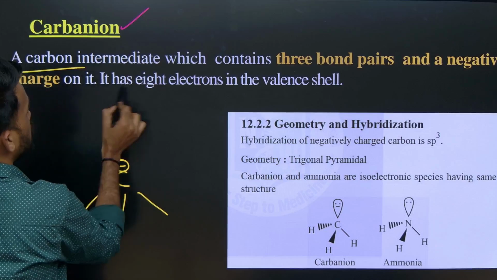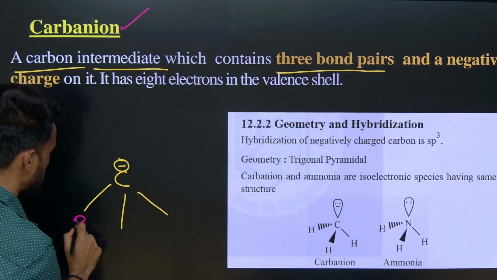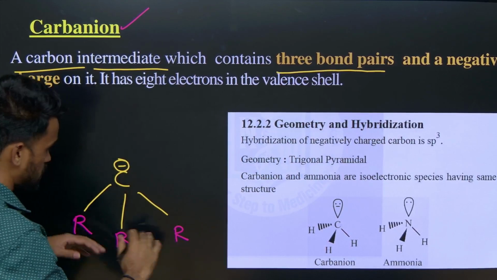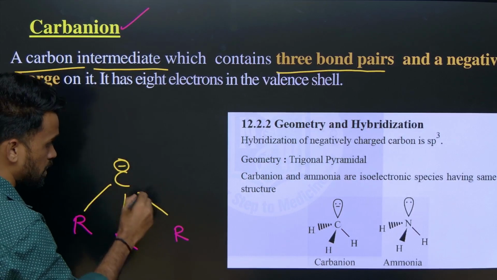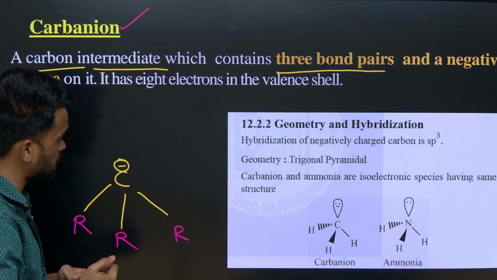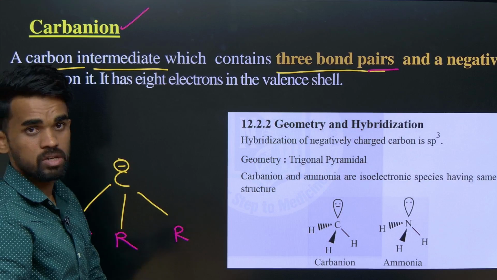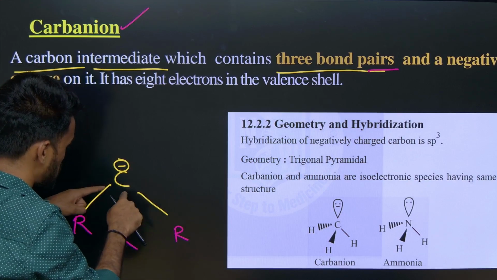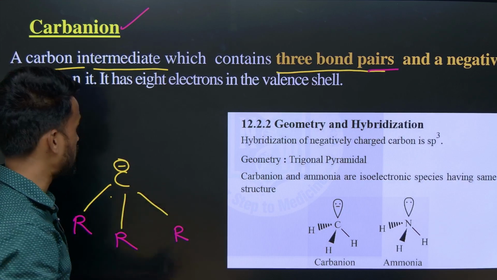A carbon intermediate which contains 3 bond pair electrons. Let us say 3 R groups are present, meaning 3 alkyl groups or some groups. So 3 bonds are there, therefore 3 bond pairs, and a negative charge here.